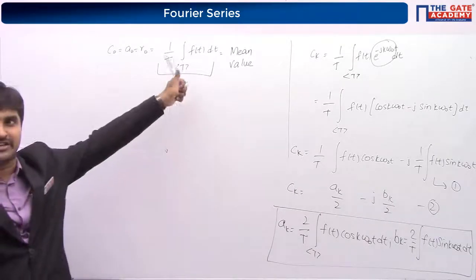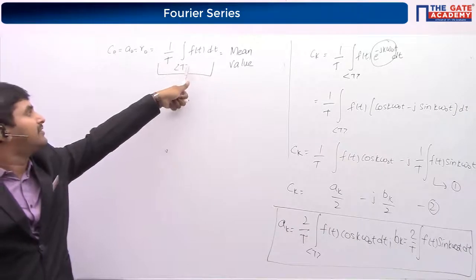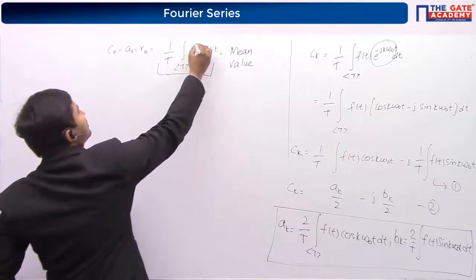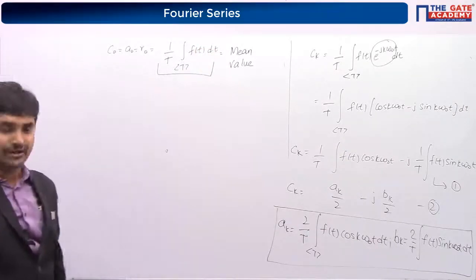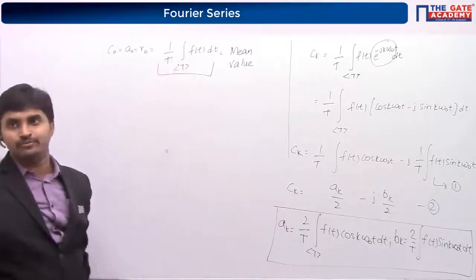This is not a periodic signal, sorry, this is not the power. Power means if you have a square here, then it becomes the average power of the signal. If you don't have a square, it's nothing but a mean value.